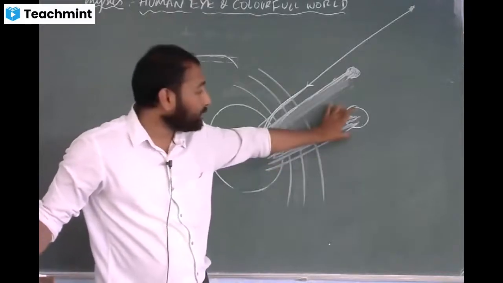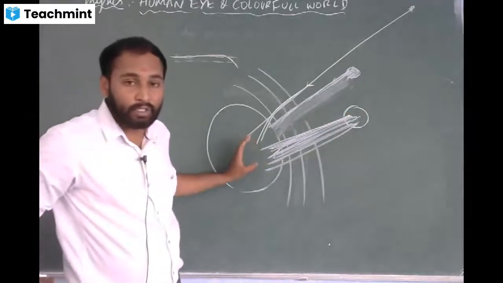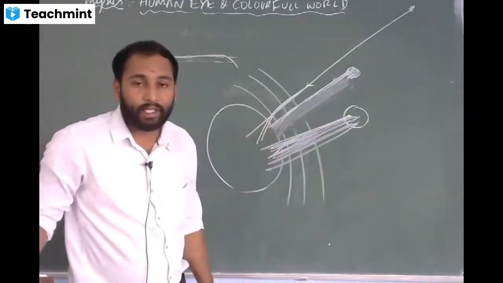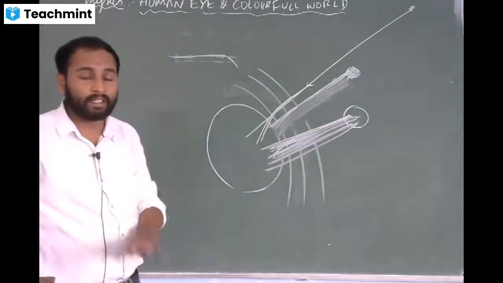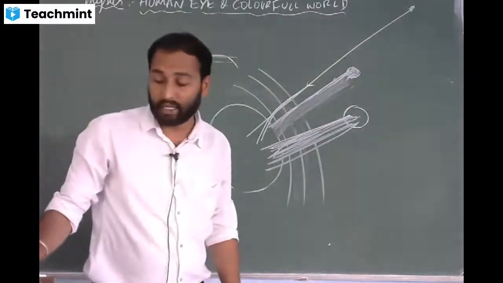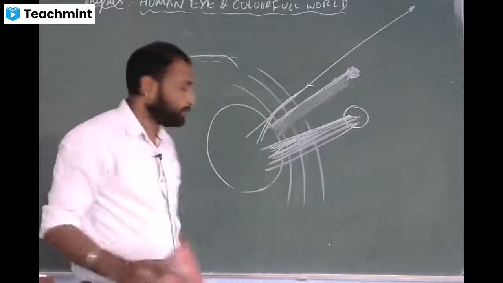Since it is averaged out to 0, we will not see the planet twinkle. So the twinkling effect is nullified, that means it has become zero. So that is why planets do not twinkle. Understood? Yes, sir.